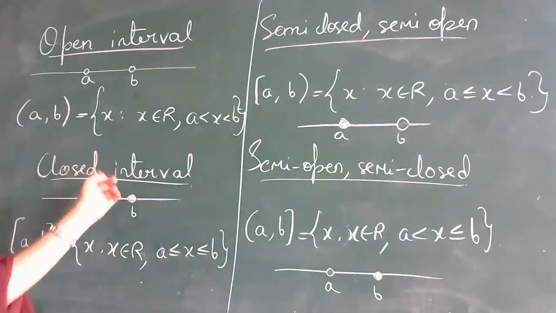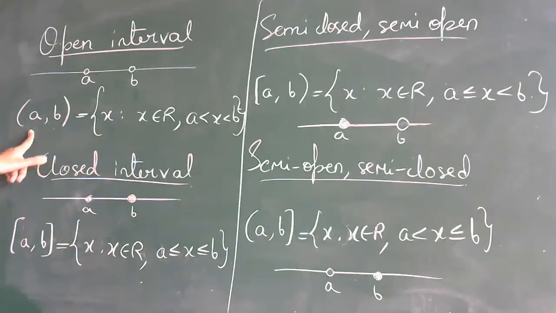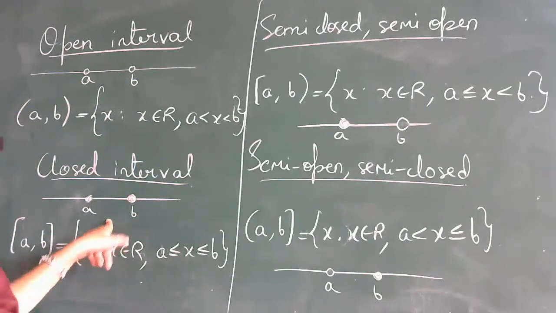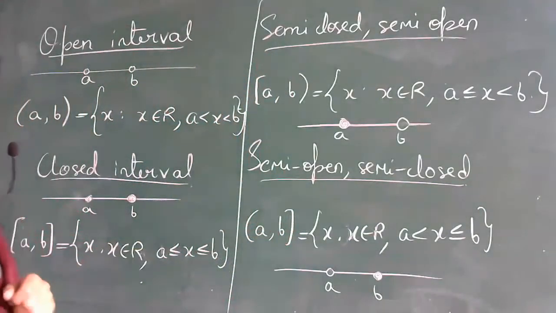I hope these four things are clear, students. Intervals. Open interval, you will denote like this. You will not include the endpoints. In closed interval, you will include the endpoints. And this is semi-closed, semi-open. This is semi-open, semi-closed. Did you understand these four intervals, students?